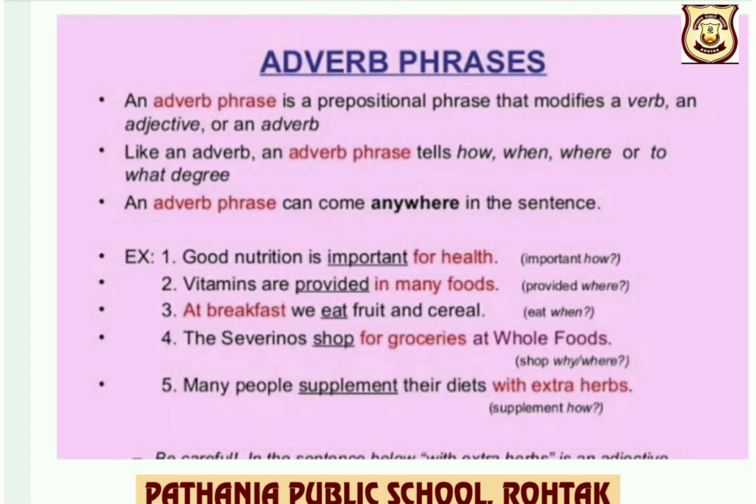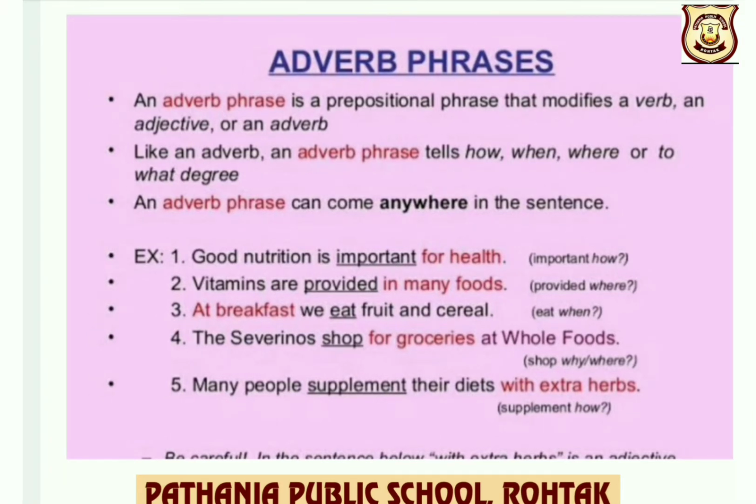An adverb phrase can come anywhere in the sentence. For example, good nutrition is important for health. How important it is? For health. So you can see, children, this prepositional phrase for health.